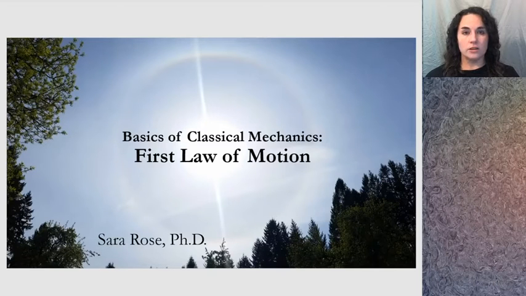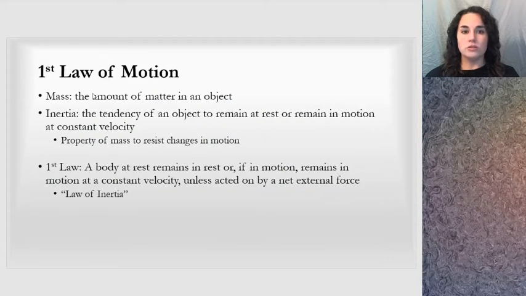This is a lesson on the first law of motion. In order to talk about the first law of motion, we need to first explore the ideas of mass and inertia. Mass, of course, is the amount of matter in an object. If there's more matter, there's typically more mass. Inertia is the tendency of an object to remain at rest or to remain in motion at constant velocity.